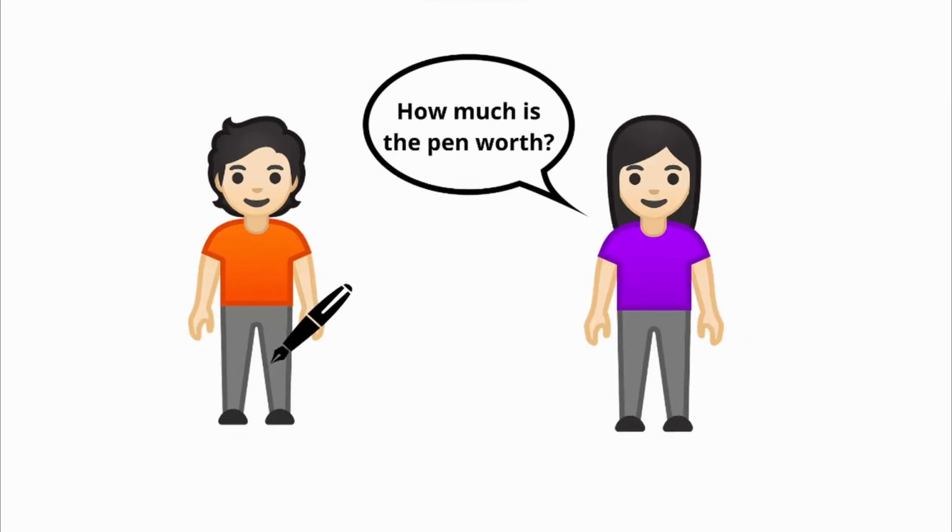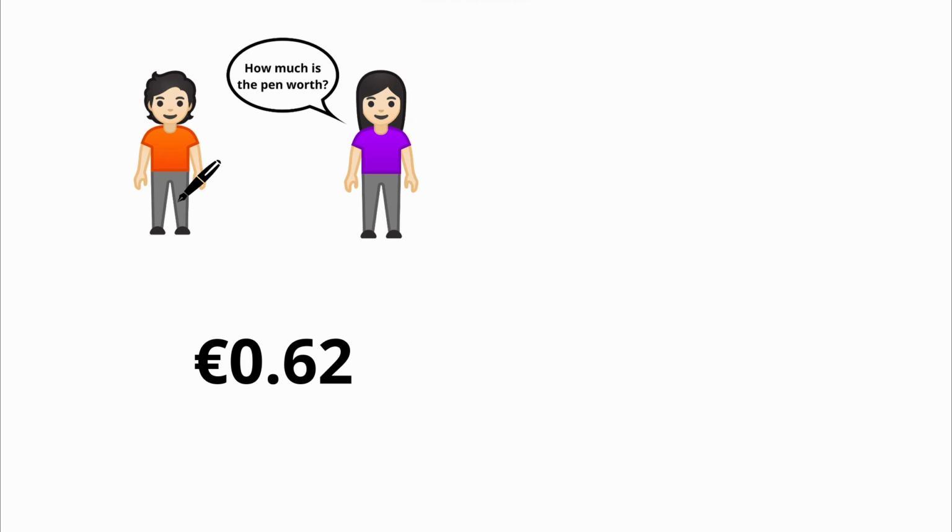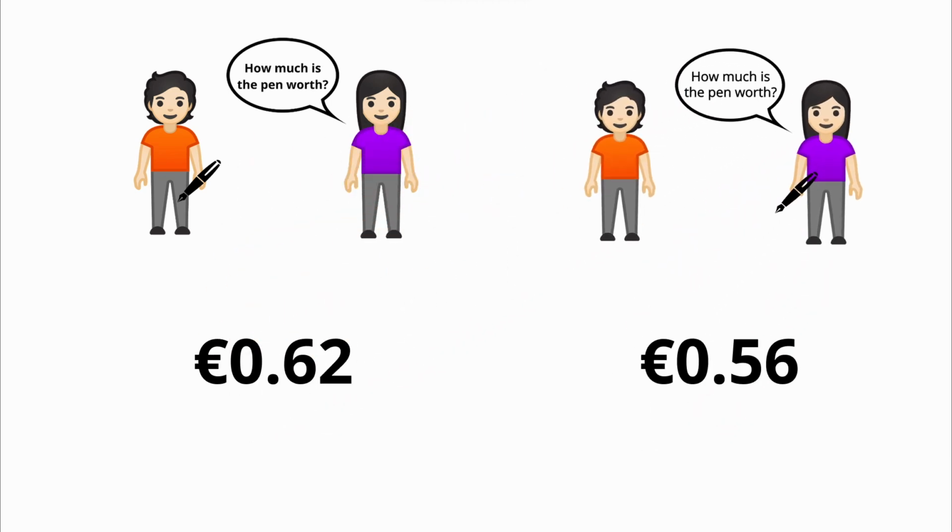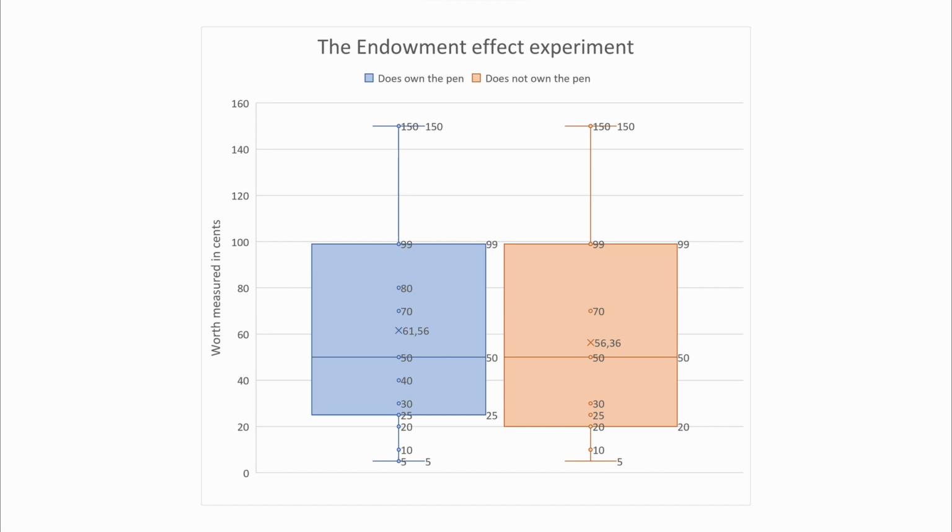After interviewing 50 people, we calculated the average worth of the pen for the two different groups. For the people that owned the pen, this was 62 cents, and for the other half it was 56 cents. This is a 6-cent difference, which points in the direction of the endowment effect. However, in this box plot you can see the distribution of the measurements, and you can see that the two groups are very similar. Both the minimum value, 5 cents, and the maximum value, €1.50, are the same for both groups. Also, the median of both groups is the same, 50 cents.